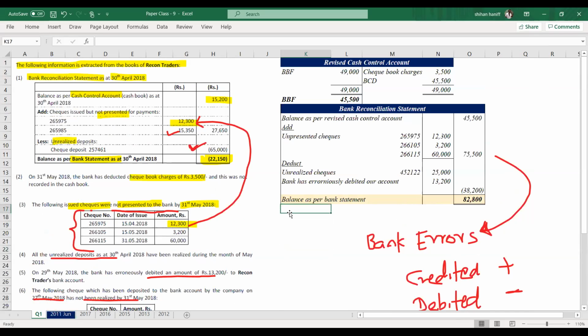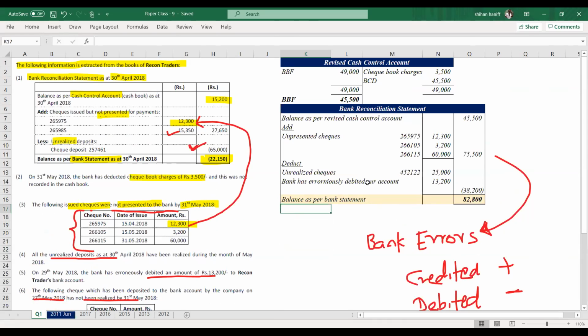Right. Any doubts? Okay, so we were able to cover the entire paper, right? Hope it is interesting.